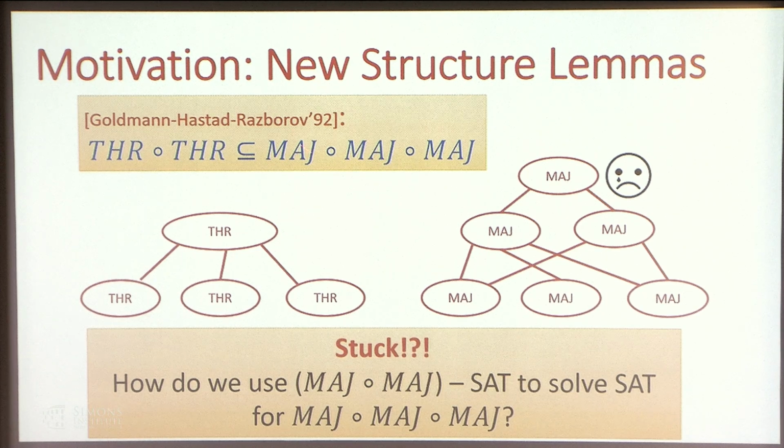So it shows something like threshold of threshold is in depth 3 majority of majority of majority circuits. But the question here is we only have majority of majority SAT, and the depth actually is increased. And of course we don't know how to make use of the depth 2 case to solve depth 3 case. So we cannot rely on this old structure lemma here.